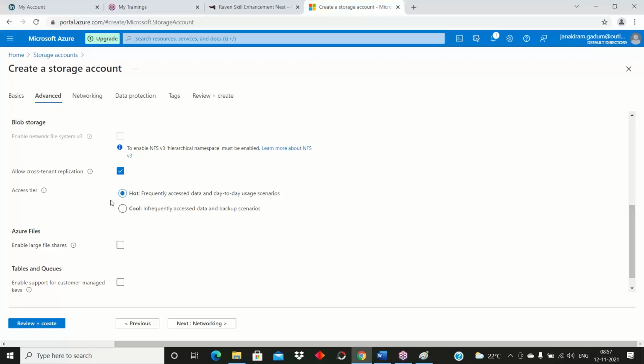And if you are using the storage account infrequently, at that time you need to mention cool. Suppose you are using this storage account every day, logging in, opening it, doing some changes and work on the storage account, that comes under hot.